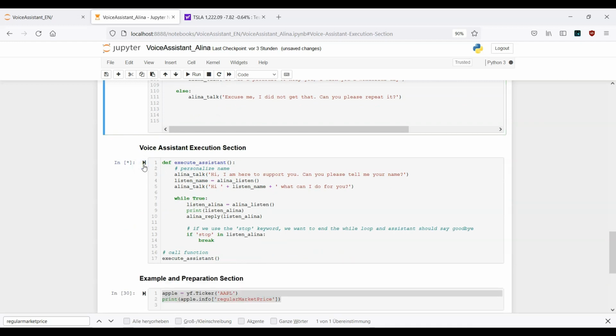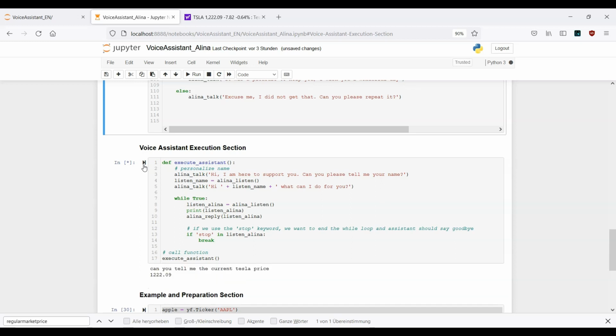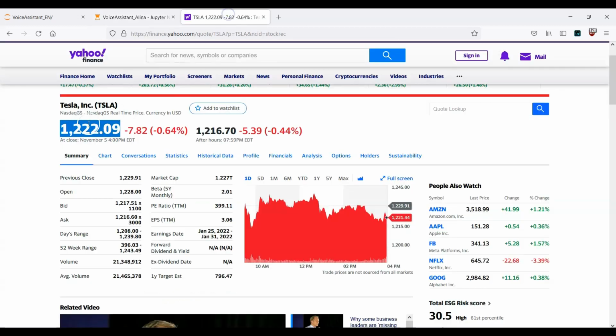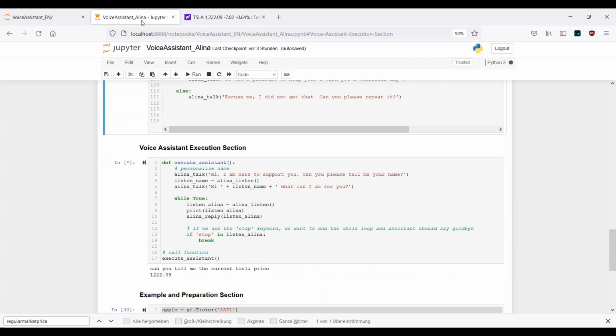Hi, I am here to support you. Can you please tell me your name? Alex. Hi Alex, what can I do for you? Can you tell me the current Tesla price? At this moment you can purchase one Tesla share for $1,222.09 US. What about Apple?